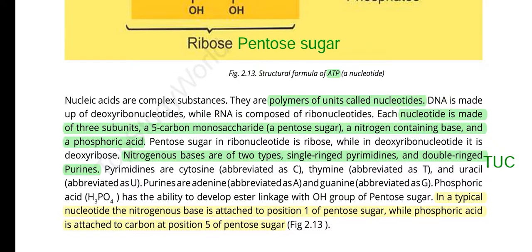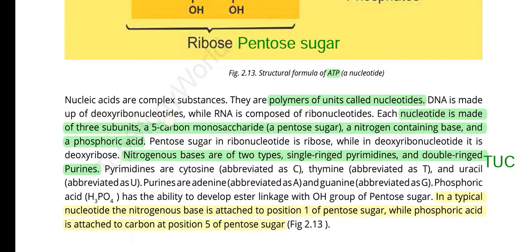What is meant by polymer? As we discussed in proteins, amino acids are monomers and they are joined by the peptide bond to form a polypeptide chain. So the proteins are polymers of amino acids. In the same way, the nucleotide is the monomer and nucleotides are joined by the phosphodiester bond and form a polynucleotide chain that is called DNA or RNA. So DNA is made up of deoxyribonucleotides and RNA is composed of ribonucleotides.